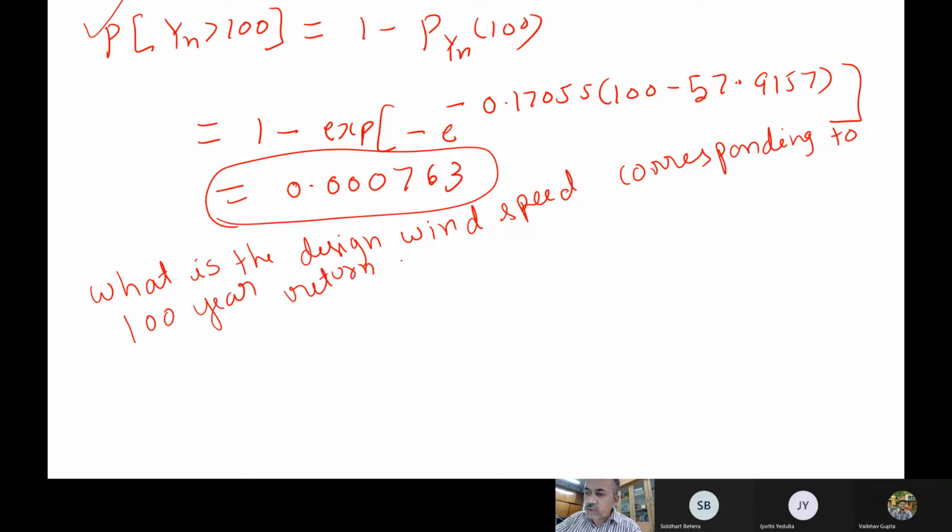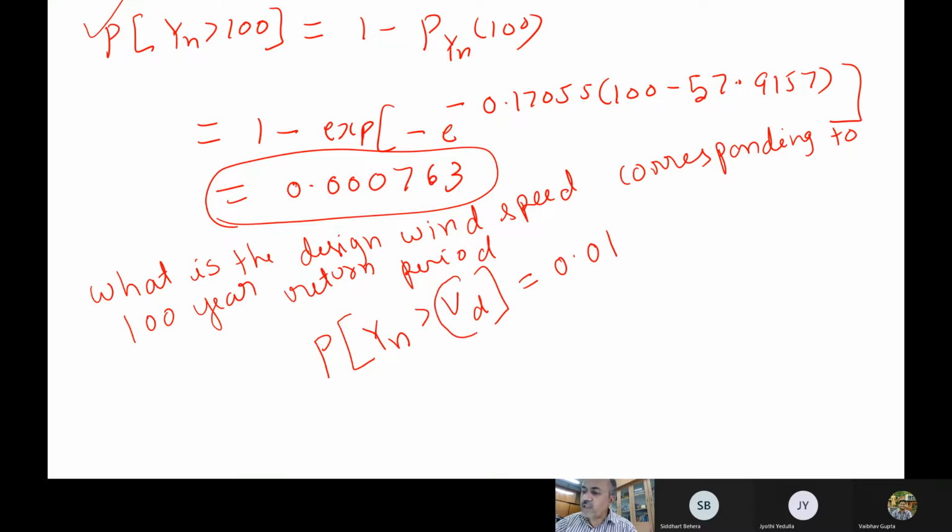So this also will be very interesting. Like, what will be the probability that the wind speed will be exceeded? This also one can calculate. So the probability is that Yn is greater than the design wind speed. So this is 0.01. The reciprocal of the return period will give you the probability.